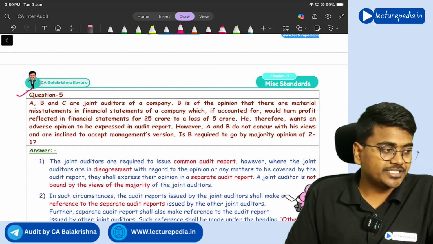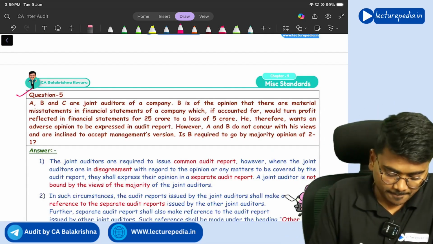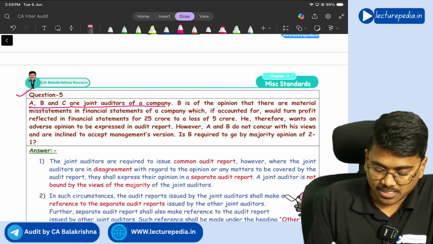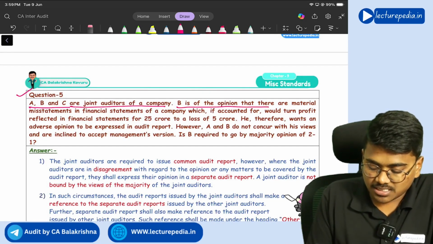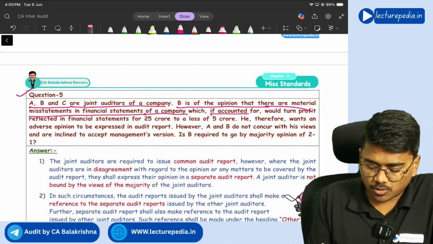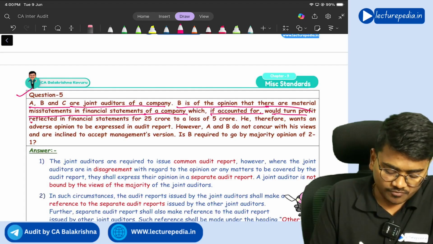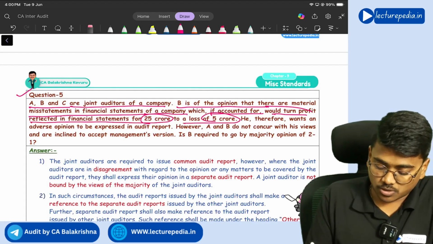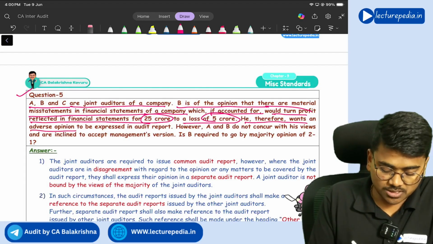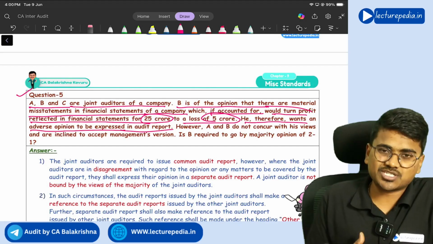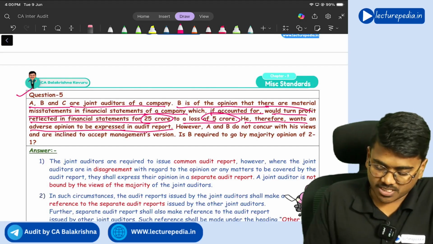Next, question number 5. A, B, and C are joint auditors of a company. B is of the opinion that there are material misstatements in the financial statements of the company, which if accounted for would turn the profit reflected in the financial statements of 25 crore to a loss of 5 crore. He therefore wants an adverse opinion to be expressed in the audit report. So Mr. B wanted to give an adverse opinion.